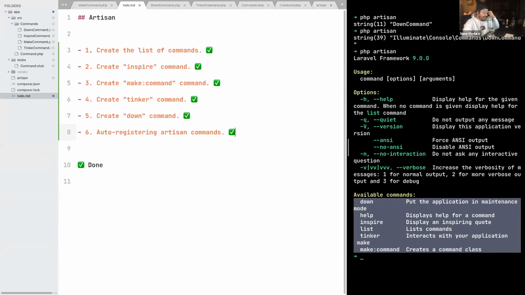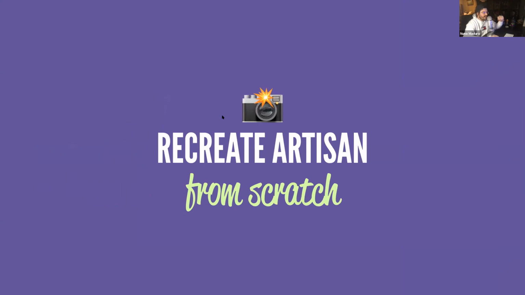So yeah, that's basically it for this live coding session. And I would like to explain that we just have created 4 commands today, but all the commands in Laravel, in theory, are really simple. Of course, you have those queue commands that probably are a little bit more complicated than this, but if you take a close look at the source code of Laravel, you will find commands that you can actually contribute and add something to Laravel's core. So yeah, let's get back to our slides.